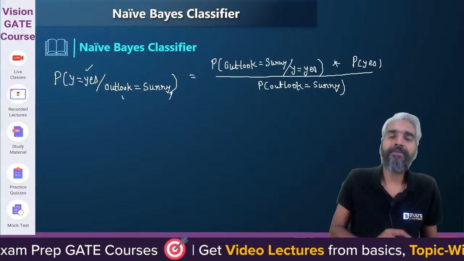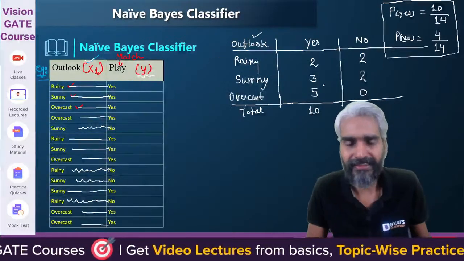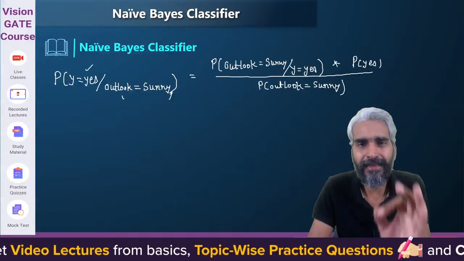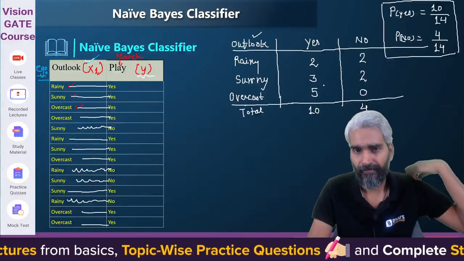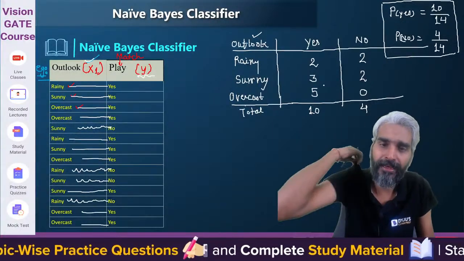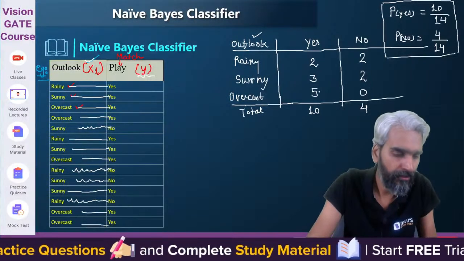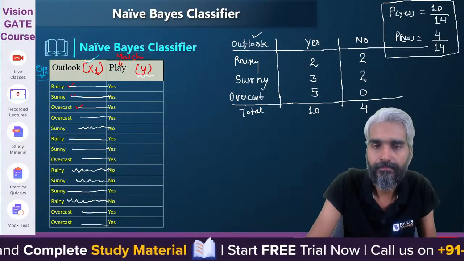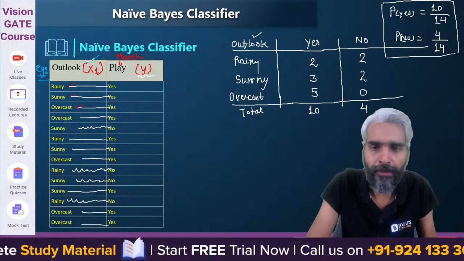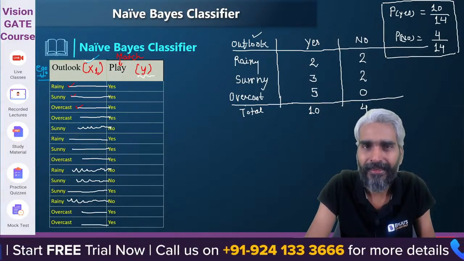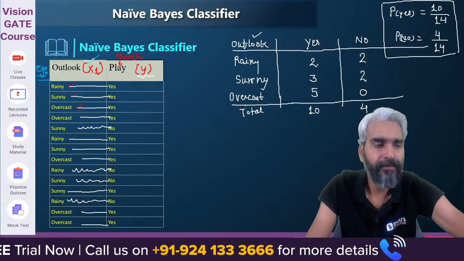Now, based on this particular analysis, can you tell me what is the probability that the outlook is sunny when the match is played? With what probability is the outlook sunny given the match is played?